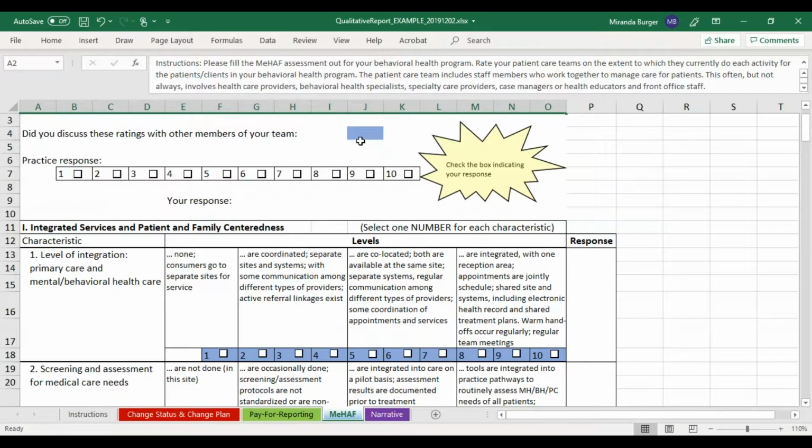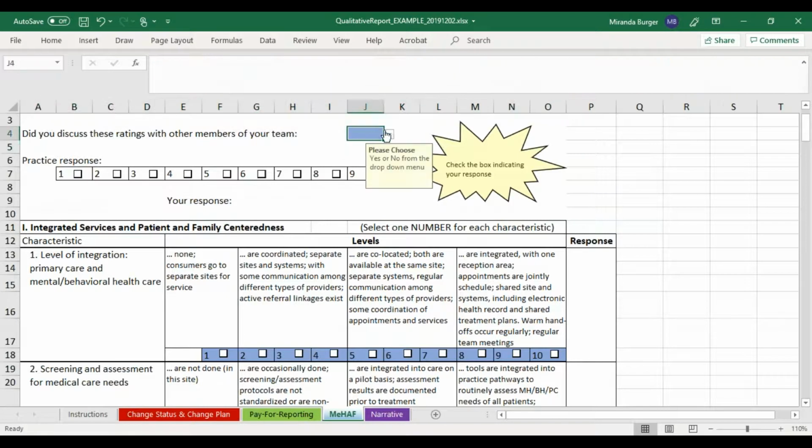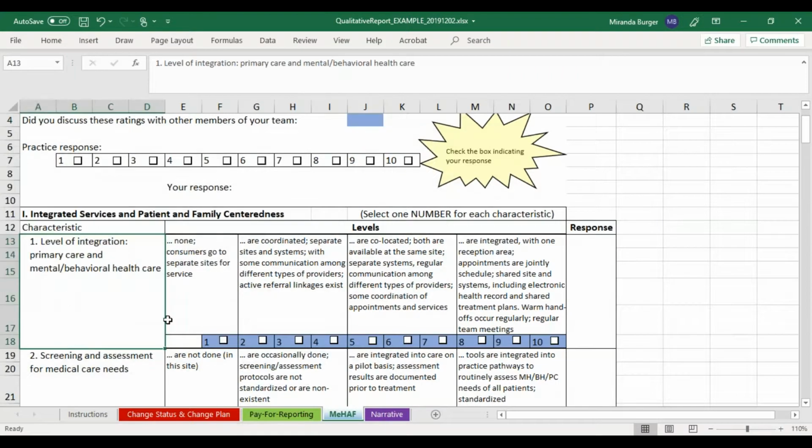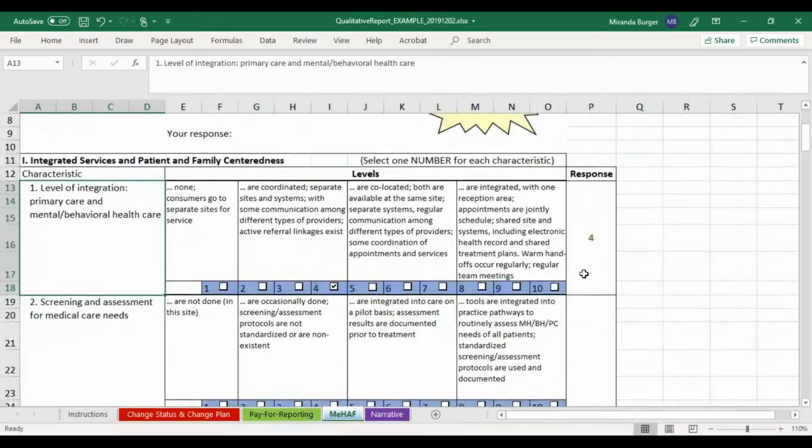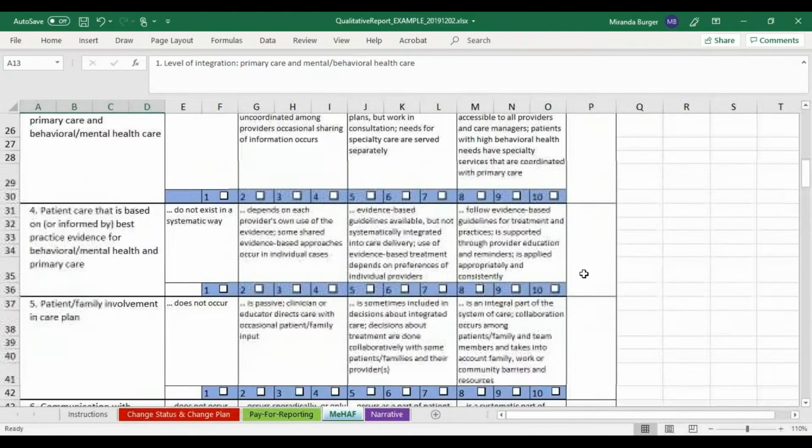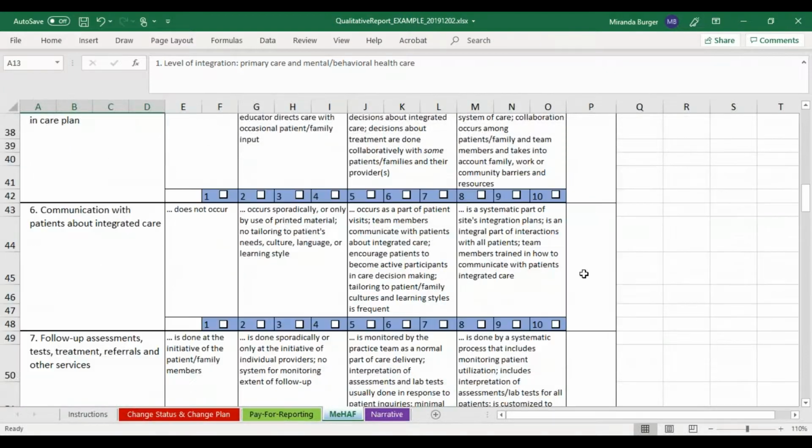We'll ask you to indicate here on line 4 with a yes or a no whether or not you discussed these ratings with other members of your team. And then moving down, on each line, you'll be asked to rate your care team for your behavioral health program. So say I rate question 1 here as a 4, and it will indicate my response here in column P. Please complete all of the questions included in the assessment.